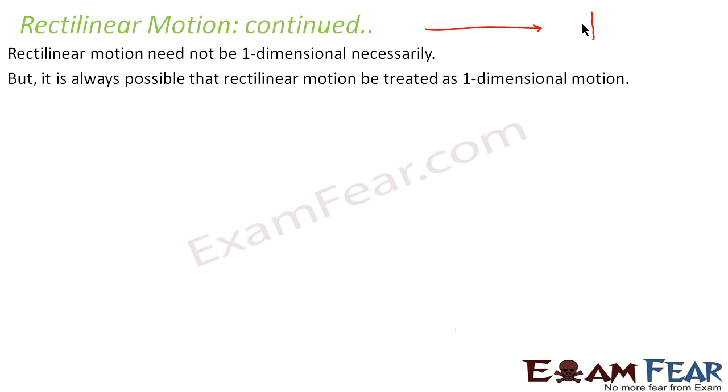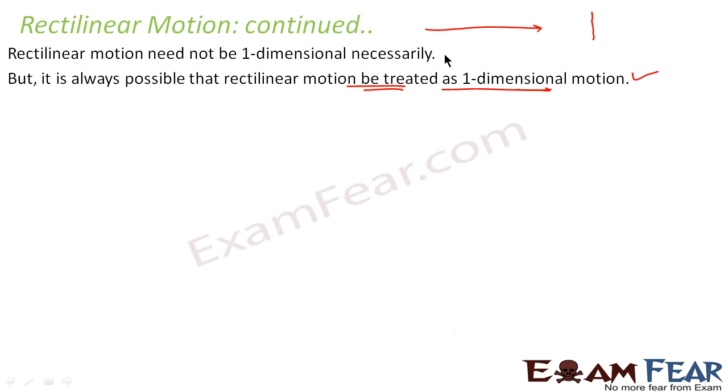But it is always possible that a rectilinear motion be treated as one-dimensional motion. It doesn't matter in which direction the straight line goes, but we can always represent that straight line as a one-dimensional motion. So try to understand the difference between the two statements.